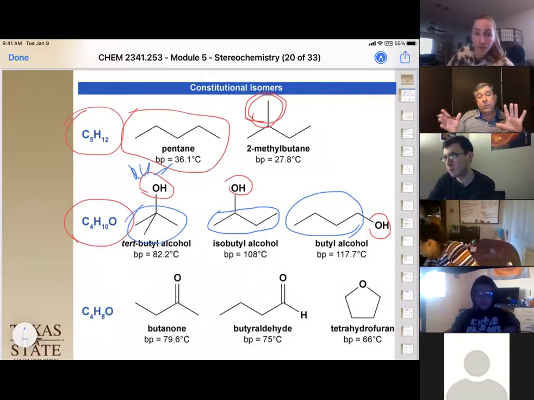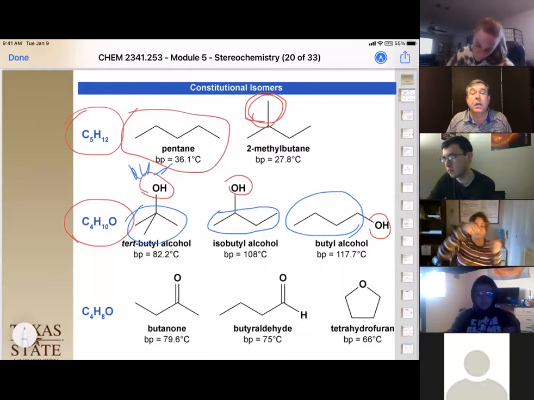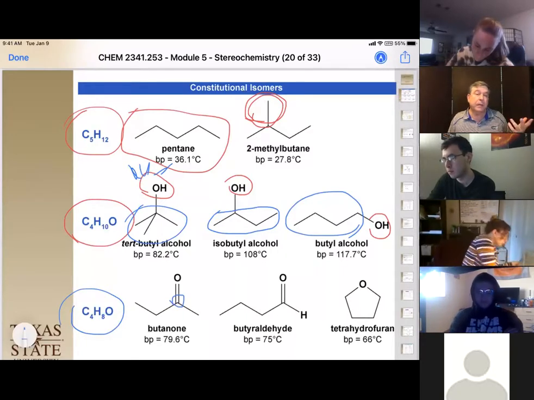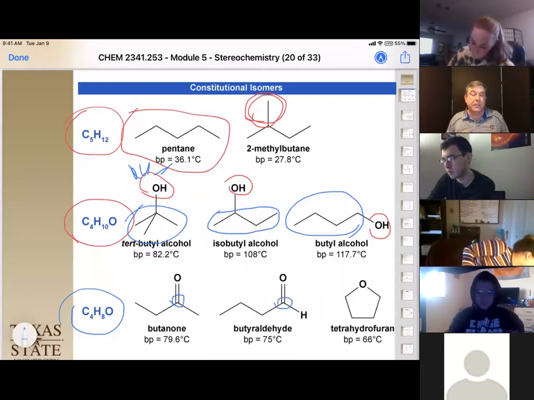But that's not the only way to do constitutional isomers. We don't just have to move where the functional group is. We can actually change the functional group. So in the case of C4H8O, we can make a ketone right here, which has dipole-dipole interactions. We have an aldehyde here, which also has dipole-dipole interactions.